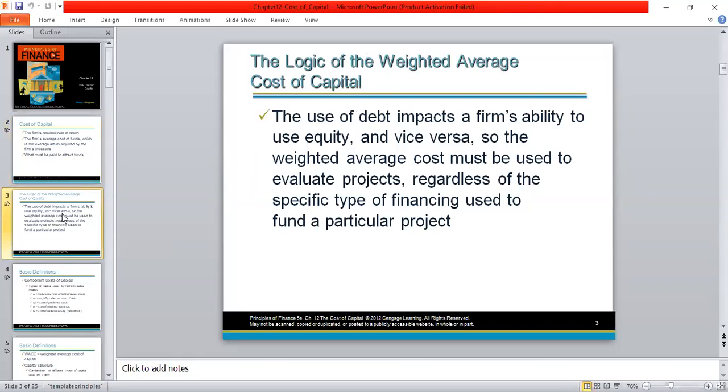So in order to evaluate investments, we use something called weighted average cost of capital. It is a weighted average of the cost of capitals. In other words, in order to calculate the weighted average cost of capital, for each capital, we are using the values as well as the cost. By using the values and cost of each capital, we calculate the weighted average cost of capital.